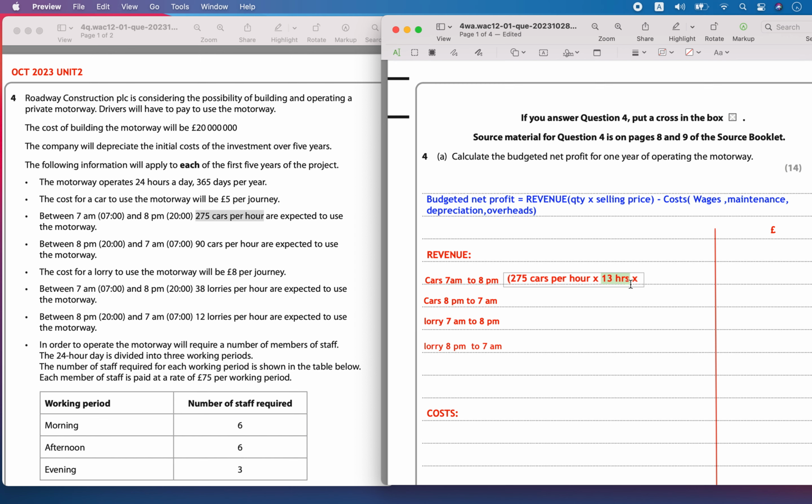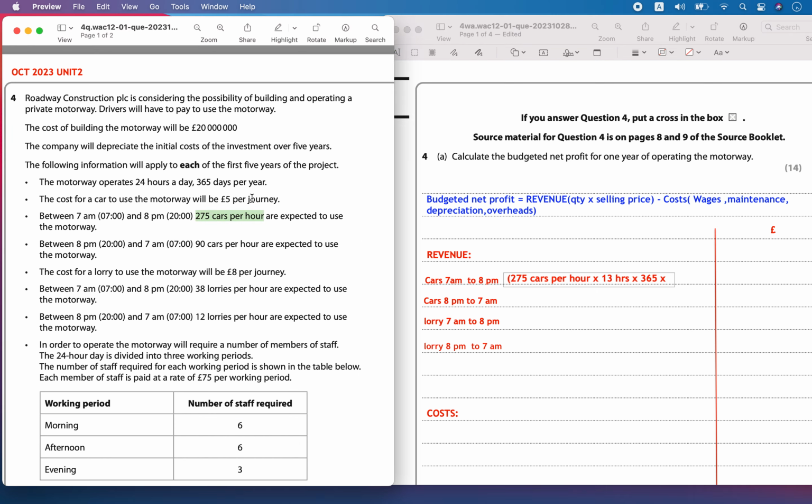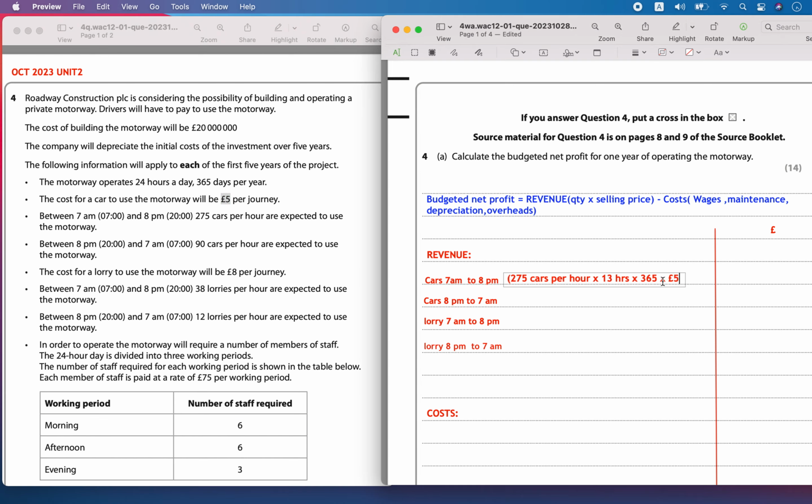They operate 24 hours a day and 365 days in a year. So let me convert this 13 hours per day, and for the entire year you will multiply by 365 and you are going to charge £5 per journey. So let's see how much is the revenue.